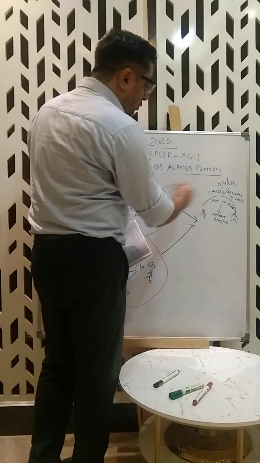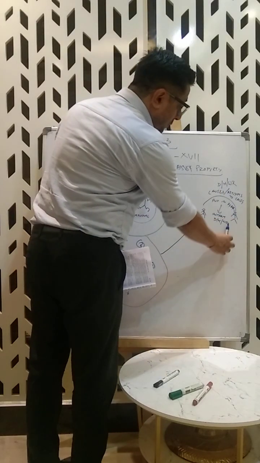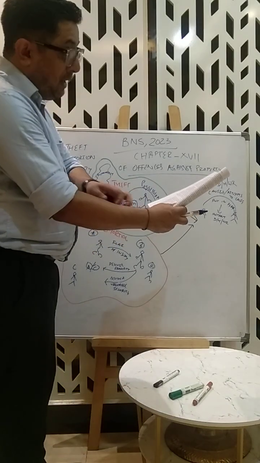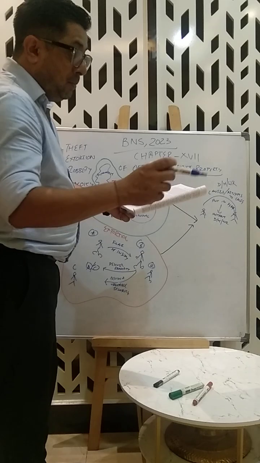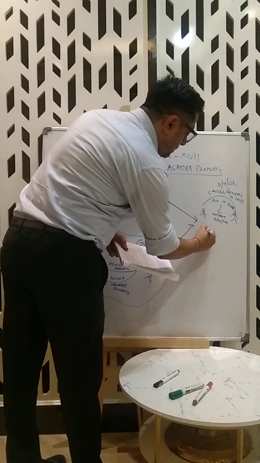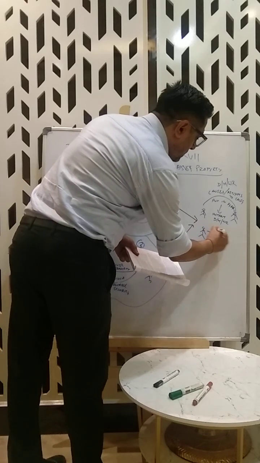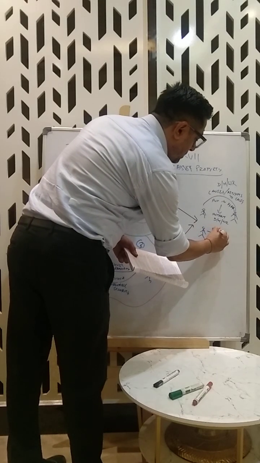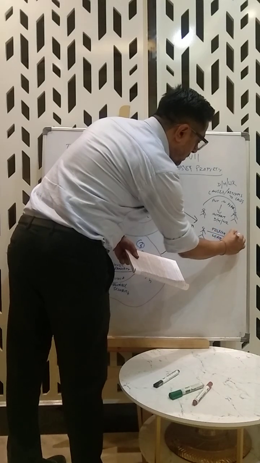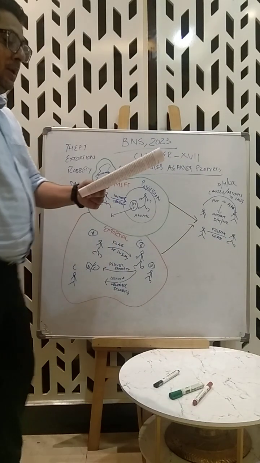Now when extortion becomes robbery, for theft to become robbery, he need not be present in front of the person or near the person. This is the first concept. But when extortion becomes robbery, this person is present near this person, correct?